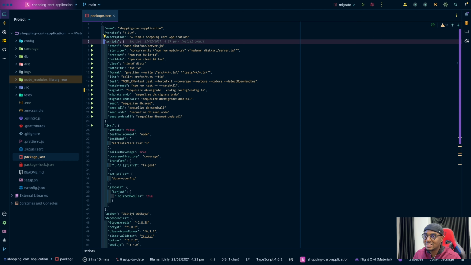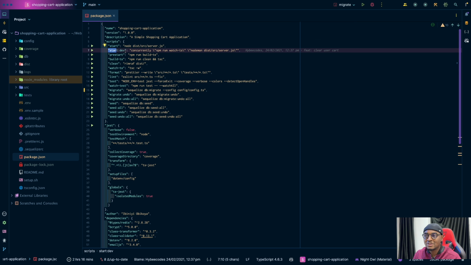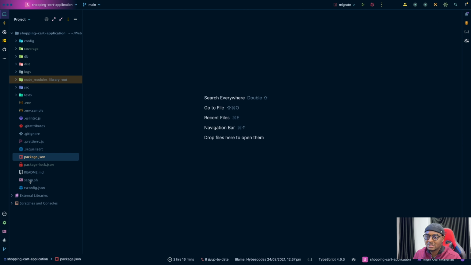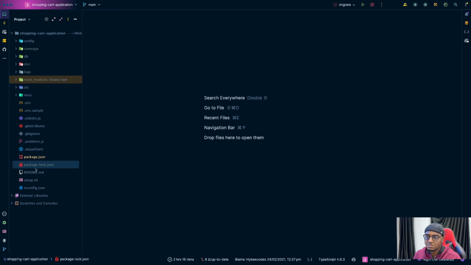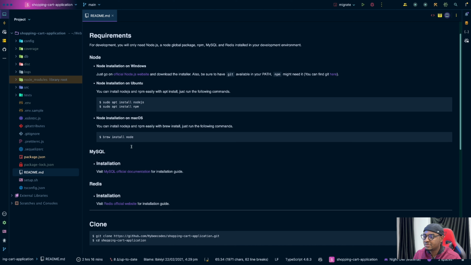You can see start dev here. I saw start dev when I started working with Next.js, so pretty much I used this because I was used to it from when I was using Next.js. And then package-lock, which basically stores every package and maps packages to their own dependencies. I'll come back to this README file.